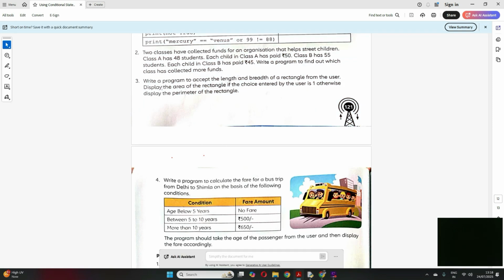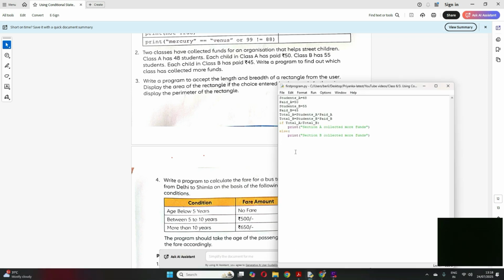Now the next program is: write a program to accept length and breadth of a rectangle from the user. So we will accept length and breadth. Two inputs we have to accept, right? Now display the area of the rectangle if the choice entered by the user is 1. Otherwise display the perimeter. So very simple. Now we have the third input where we have to ask the user's choice. If they enter 1, I have to display area. If they enter anything else than 1, I have to display perimeter. So very simple.